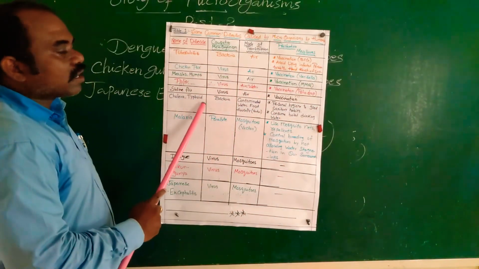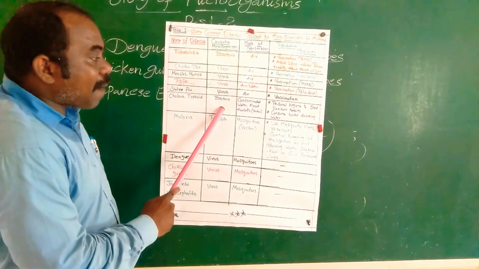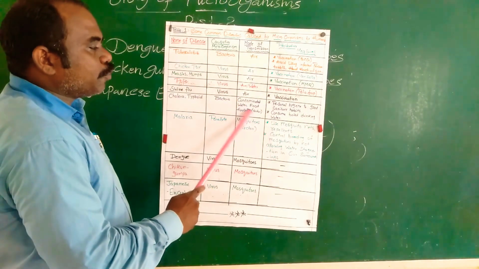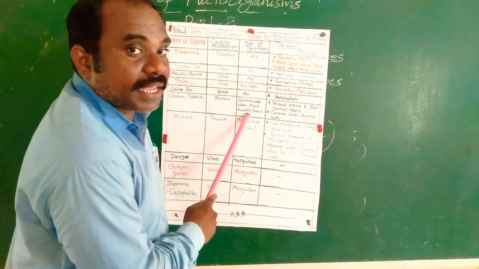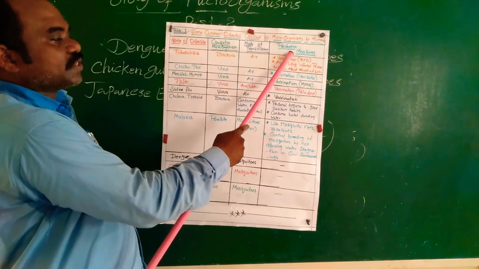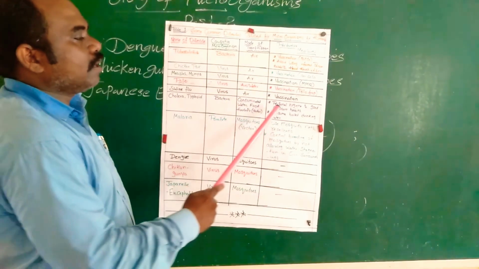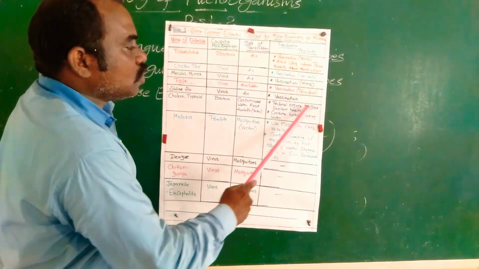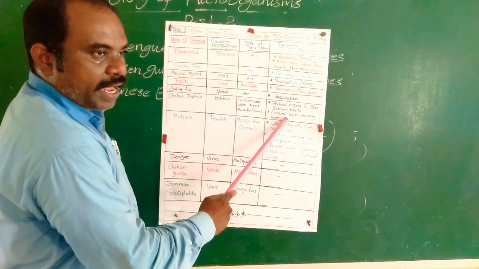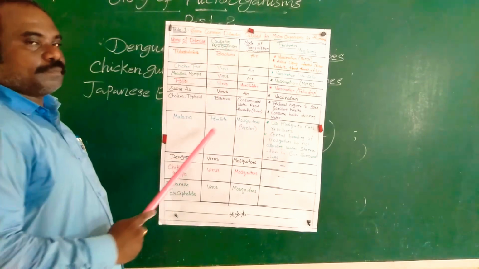Cholera and typhoid: the causative microorganism is bacteria. Mode of transmission: contaminated food and water, with the housefly as vector. What preventive measures control cholera and typhoid? Personal hygiene, good sanitary habits, and consuming boiled drinking water.